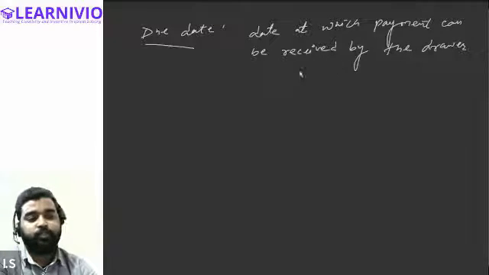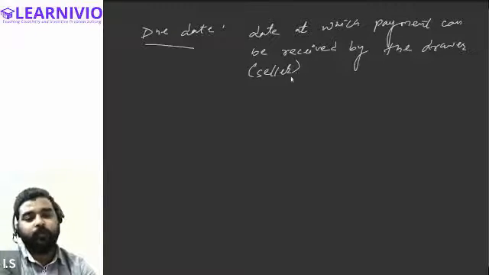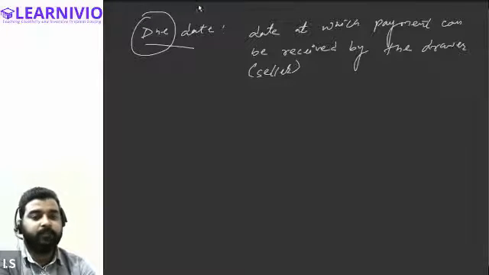So the date at which the drawer, or you can say the seller, can ask for the payment of the goods that he has sold on credit, that particular date is called the due date, on which he can ask for the payment against the bill.